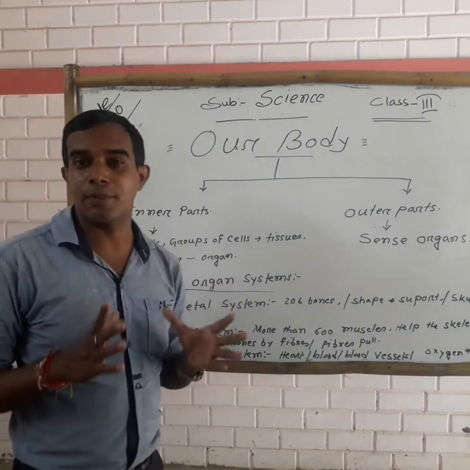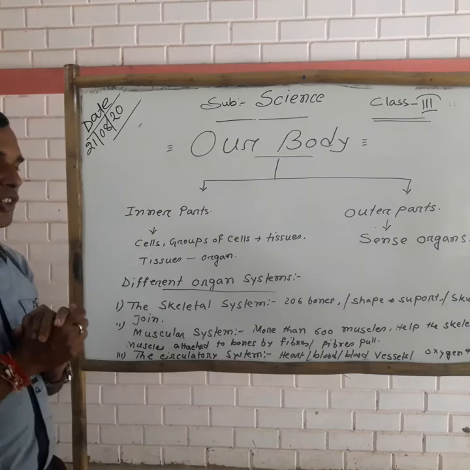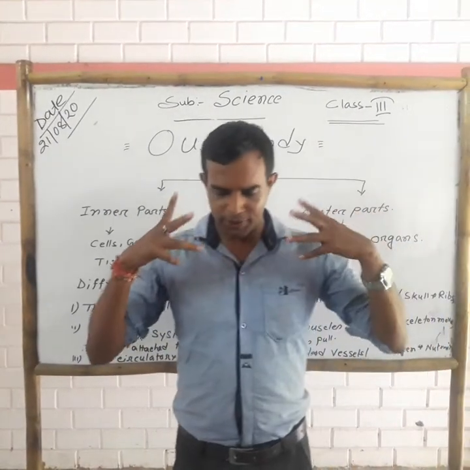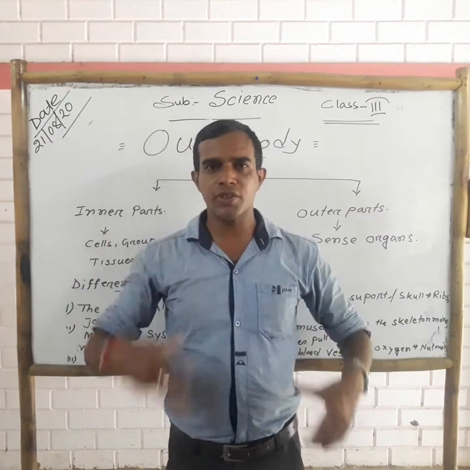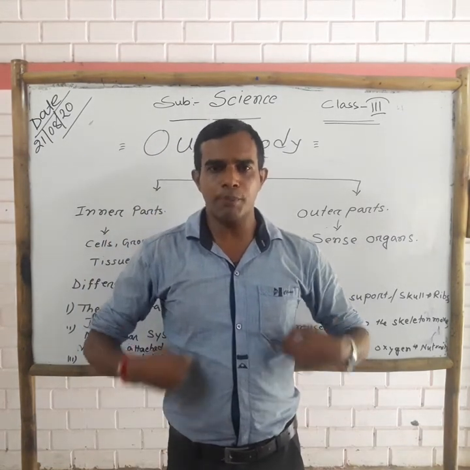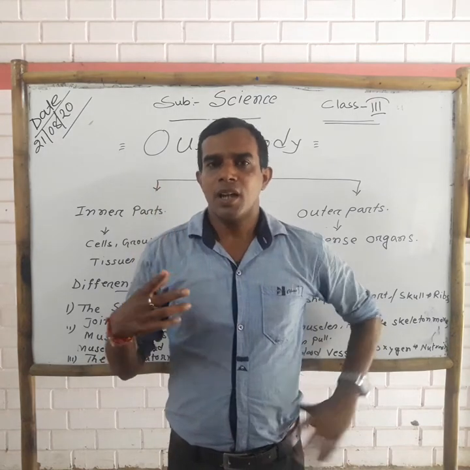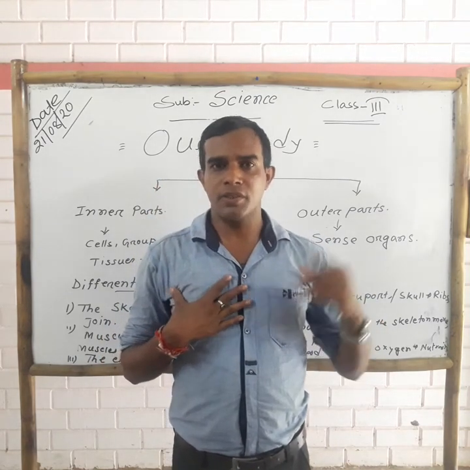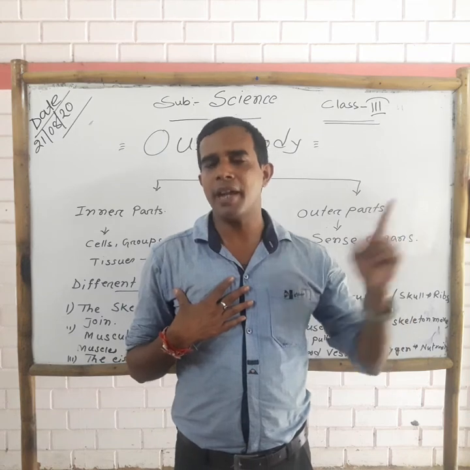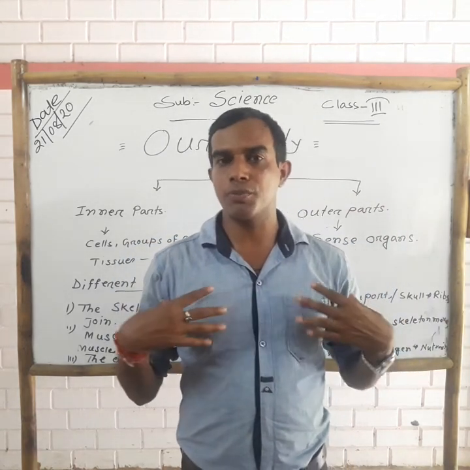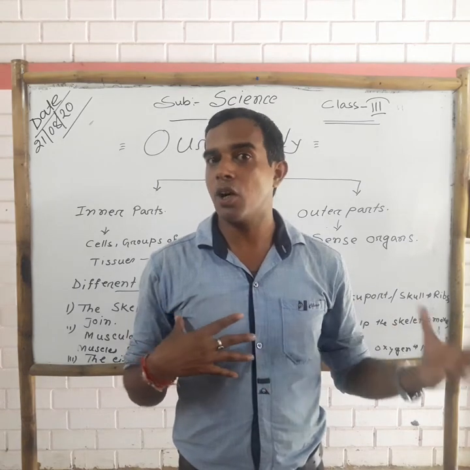Now I will discuss the circulatory system. In this system our blood circulates through the whole body properly. In this system the heart is the main organ, and the blood and blood vessels are also there.